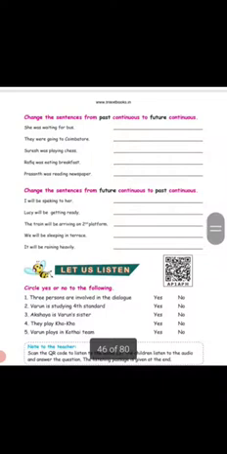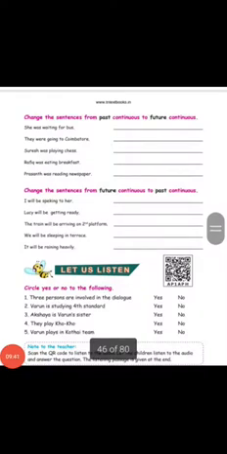Next, change the sentence from future continuous to past continuous. Remove will be and add was or were. I was speaking to her. Lucy was getting ready. The train was arriving on the second platform. We were sleeping in the terrace. It was raining heavily.